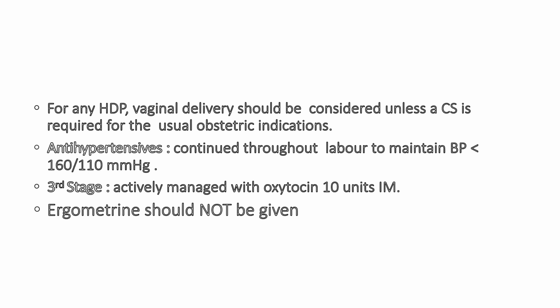The antihypertensives are continued throughout labor so as to maintain the blood pressure less than 160 by 110 of mercury. The third stage has to be managed actively with oxytocin 10 units IM immediately after delivery of the baby. Methergine should not be given.